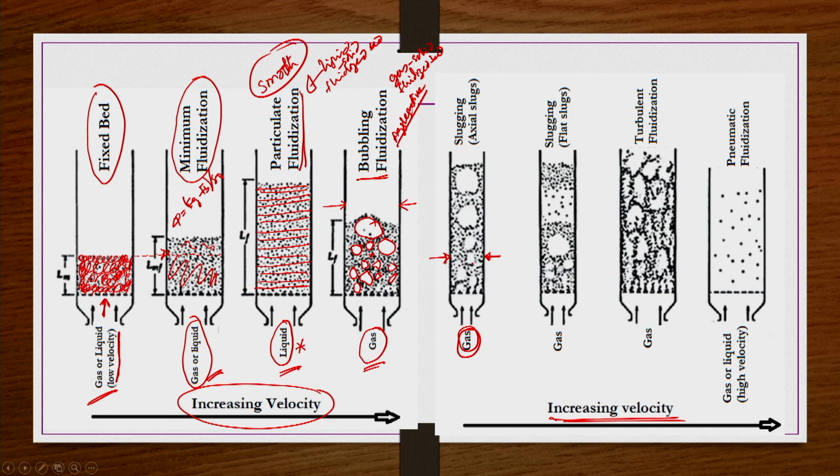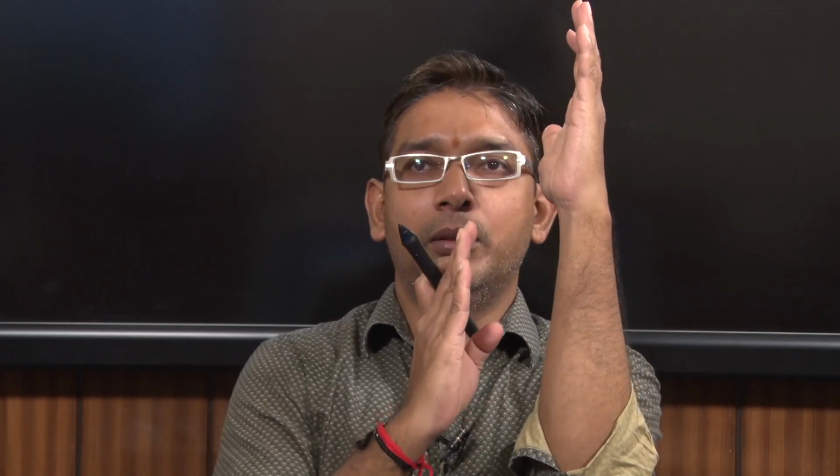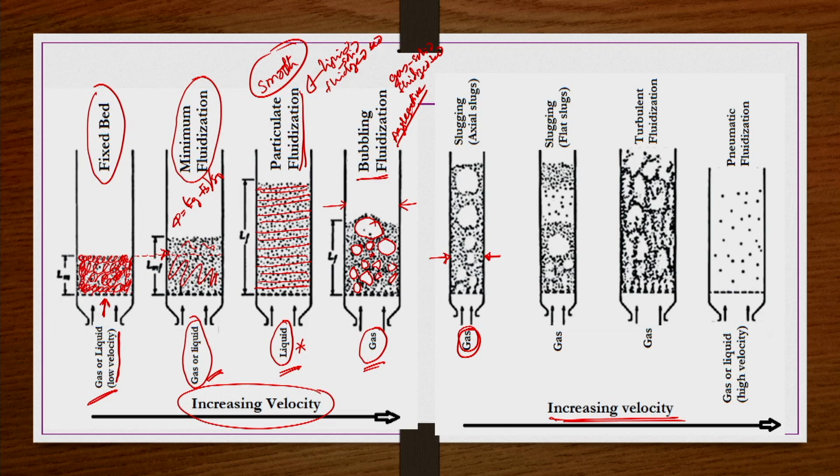If you have a narrow packed column and the fluid passing through it is a gas, and the superficial velocity of the gas is very high, then most of the cross section of the column may be occupied by slugs. Initially bubbles are formed.